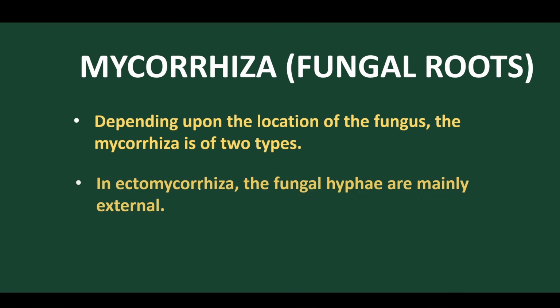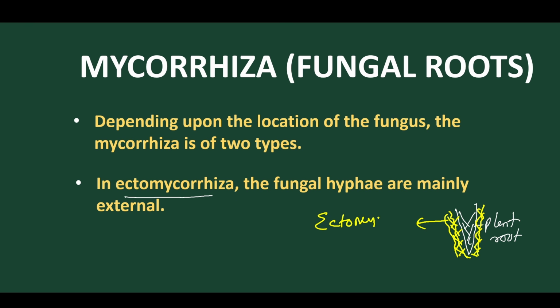Let's move. In ectomycorrhizal roots, the fungal hyphae are mainly external. For example, suppose this is the plant, this is the plant root. Got it? So in ectomycorrhiza, what happens? Normally we find that the fungal associations are always present on the outside, and outside they form a network of hyphae. This network of hyphae is called ectomycorrhiza.